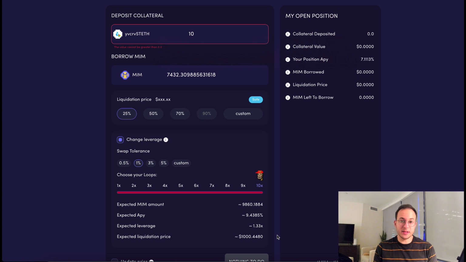But you do have to note that this does raise your liquidation price however many loops you do. So at 10 loops, my liquidation price has jumped to $1,000, but at 3 loops, you can see my liquidation price is $988. Now I did mention how you can get a higher than 20% yield on stablecoin, so I'll